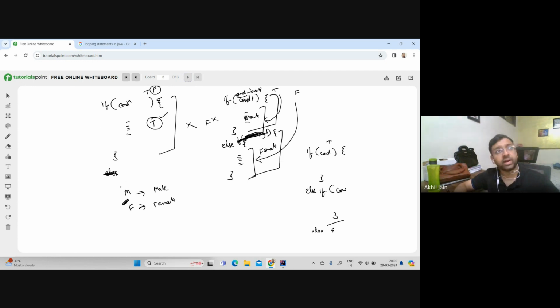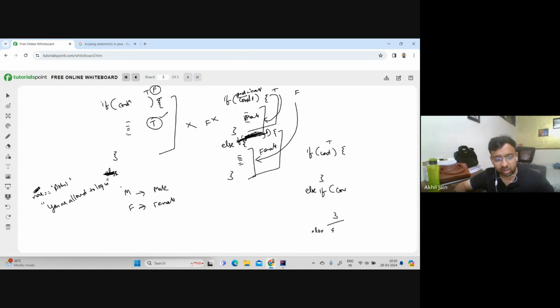Similarly, let's say I have a condition where you accept the name of a user who is currently logged in. If the name of the user is, let's say, Akhil, then only in that condition I would say you are allowed to log in. I want to just print this part if the name equals Akhil. If I am given any other name, I do not care. I will not even print anything.